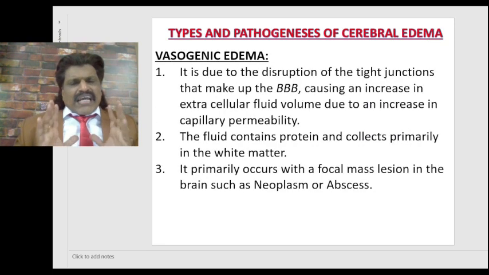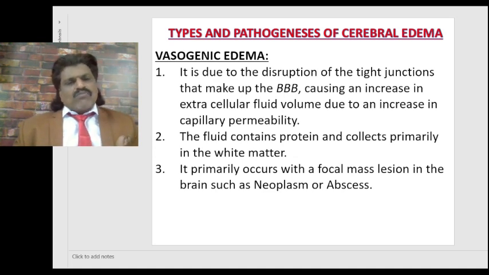So what are the types and pathogenesis of cerebral edema? Basically, we have vasogenic edema, cytotoxic edema, osmotic edema and interstitial edema.